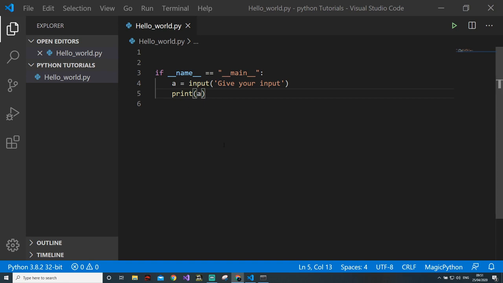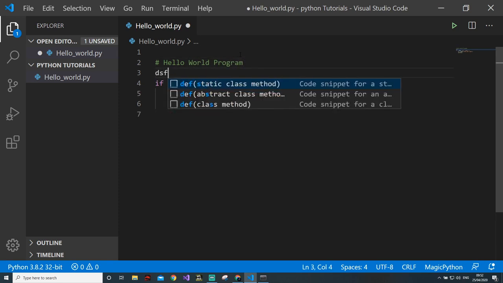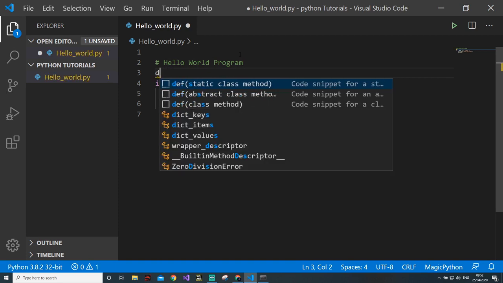Now the important thing is comments, because comment is very important in every language, and there are two types of comments. The one is single line comment and the one is multi-line comments. The single line comments are given as hash. Just put a hash and write hello world program. Now this is a single line comment. If I write here, it will not be treated as comment.